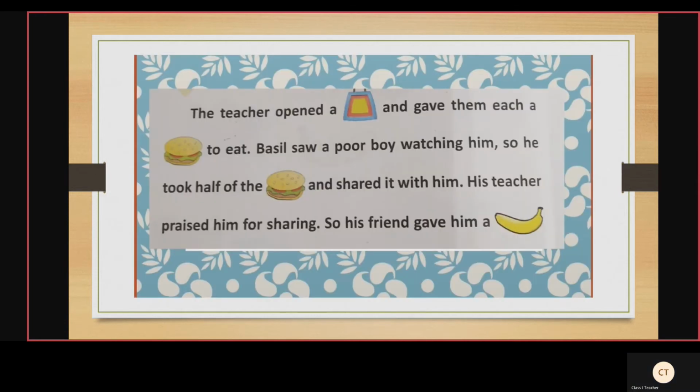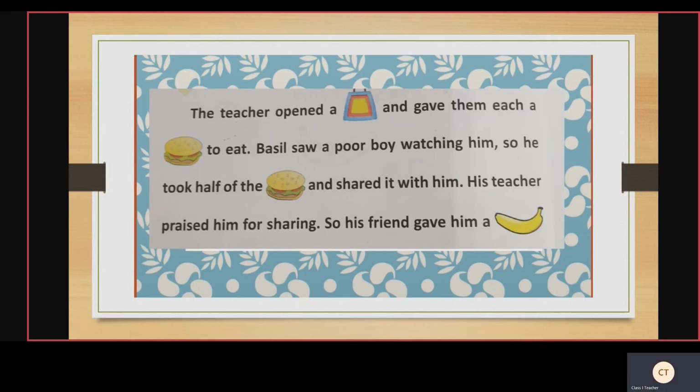The teacher opened a dash and gave them each a dash to eat. What is the picture there? Bag. The picture is bag and burger. What did the teacher open? She opened a bag and gave them each a burger to eat.